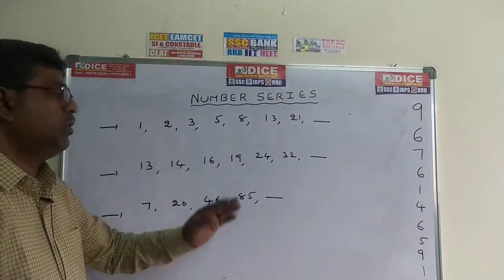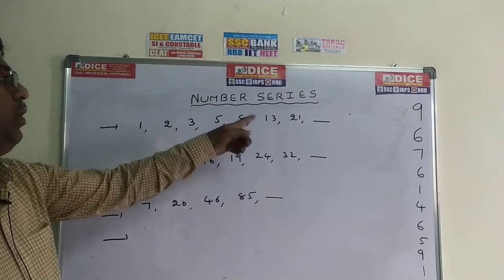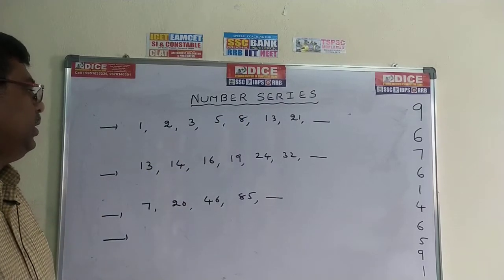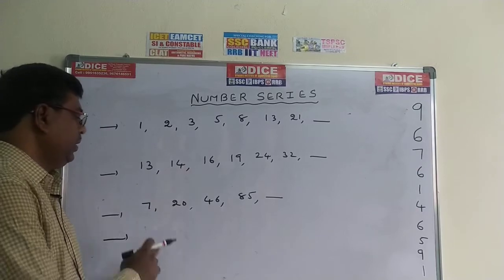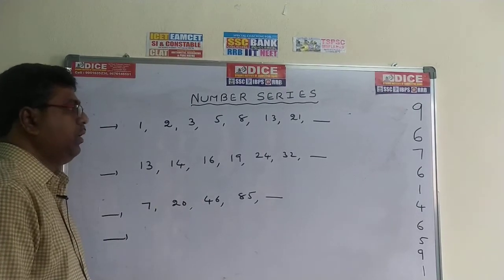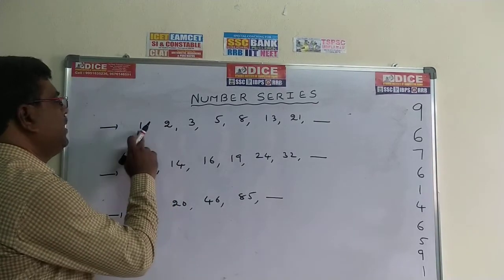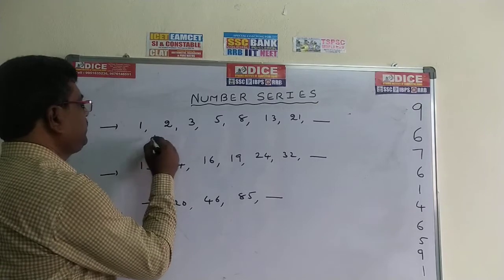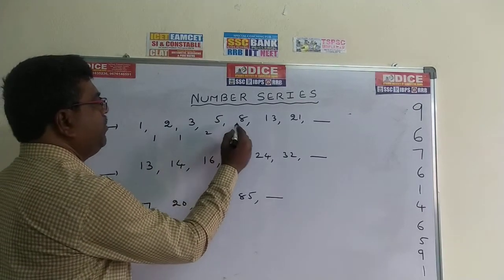Now come to the next problems. 1, 2, 3, 5, 8, 13, 21, dash. 13, 14, 16, 19, 24, 32, dash. 7, 20, 46, 85, dash. Now you can go for the difference. 2 minus 1, 1, okay. 3 minus 2, 1, okay. 5 minus 3, 2. 8 minus 5, 3.